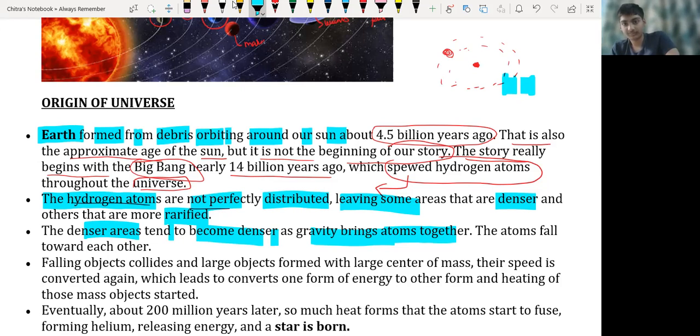Most of the hydrogen atoms combine together, their nuclear fusion reaction takes place, and then new types of elements and minerals are formed. The atoms fall towards each other. See, these atoms are attracted towards each other, they fall on each other, and their nuclear fusion reaction takes place. Due to nuclear fusion reaction, mass objects are formed.